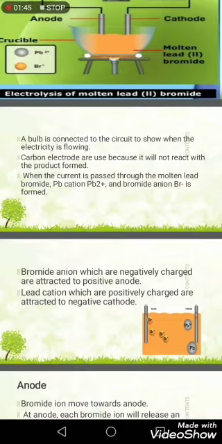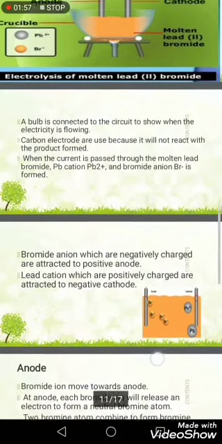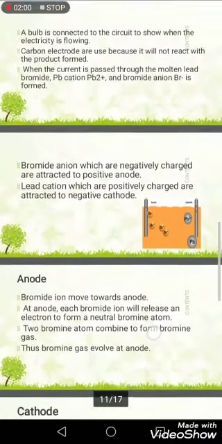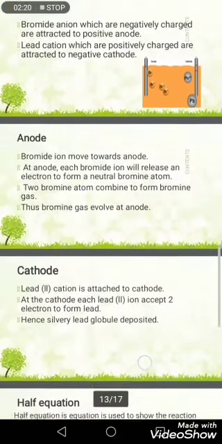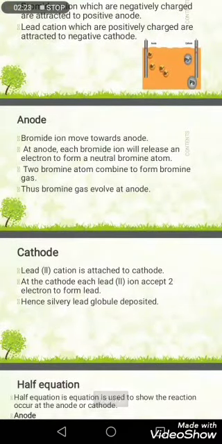Carbon electrodes are used because they will not react with the products formed. When current is passed through the molten lead bromide, Pb cation and bromide anion are formed. Bromide anions, which are negatively charged, are attracted to the positive anode. Lead cations, which are positively charged, are attracted to the negative cathode. Bromide ions move toward the anode.